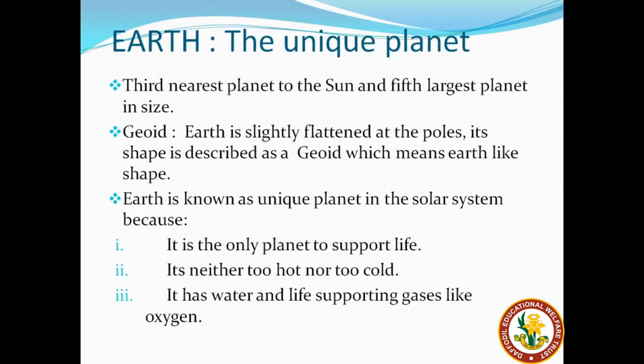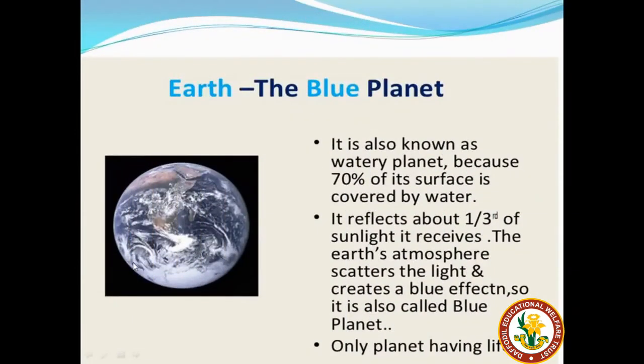Now you must be knowing that Earth is also known as a blue planet. Why is it known as a blue planet? You must have heard many times that Earth is known as a blue planet because Earth is a watery planet. 70% of the Earth's surface is covered by water.